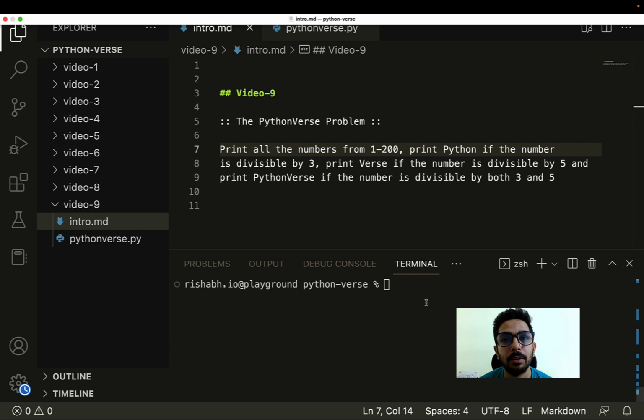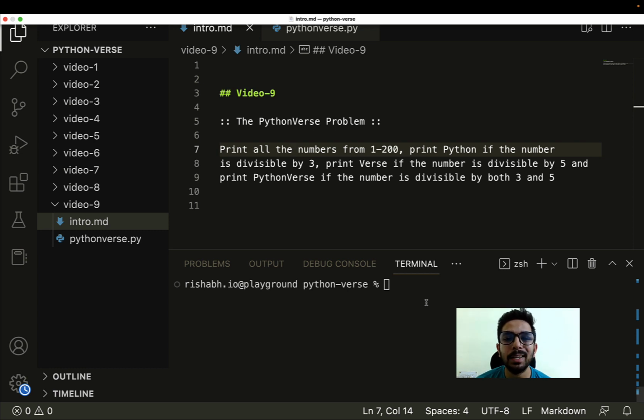Now that we have covered some basics of the if-else statements, the decision making part, and the repetition part, that is using for loop and while loop, we are ready to solve one of the interesting challenges. I have named it the Python-verse problem. You will see the variations of this problem and some tweaks to this general problem. Let me read through the statement of this problem.